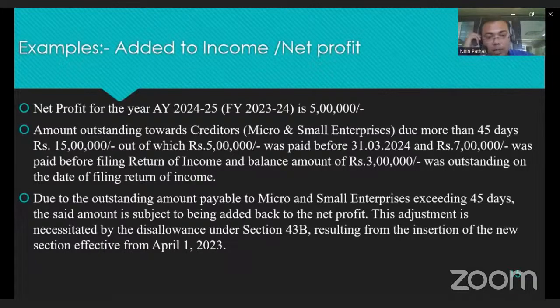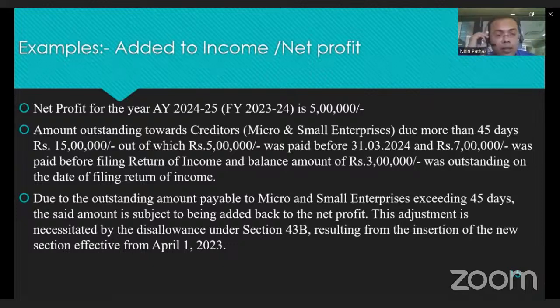Since the outstanding amount payable to micro and small enterprises exceeds 45 days, the said amount is subject to being added back to your net profit. This adjustment is necessitated by the disallowance under section 43B resulting from the introduction of the new section effective from the 1st April 2023.